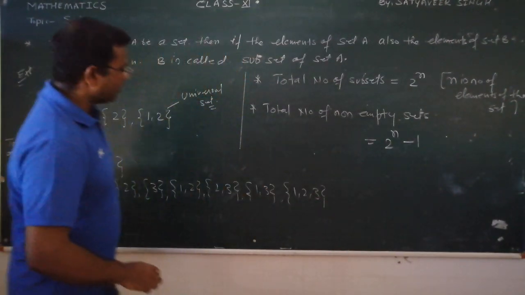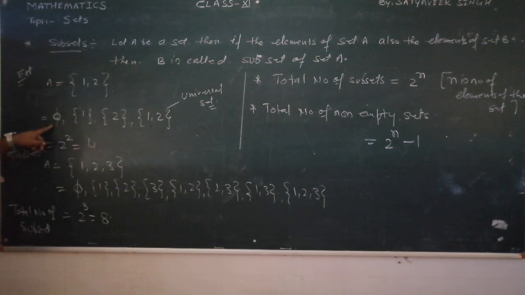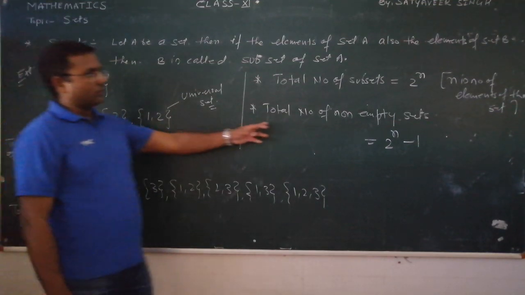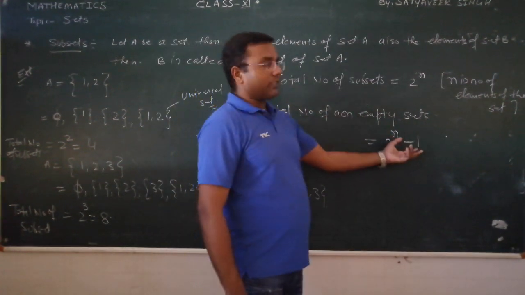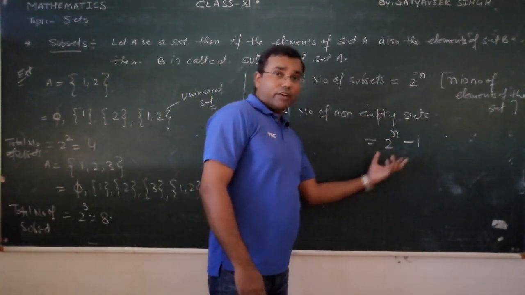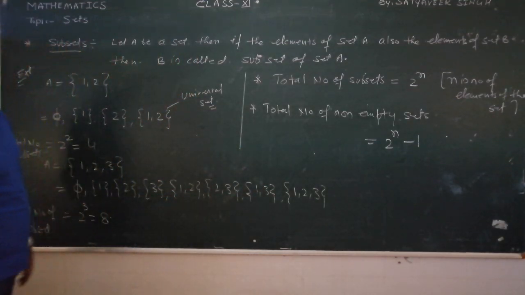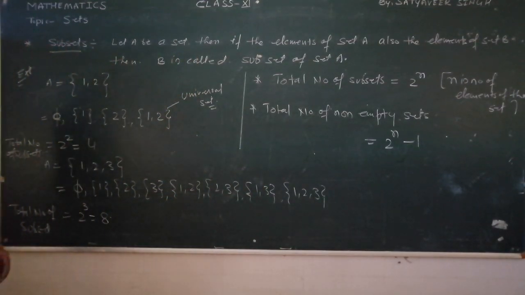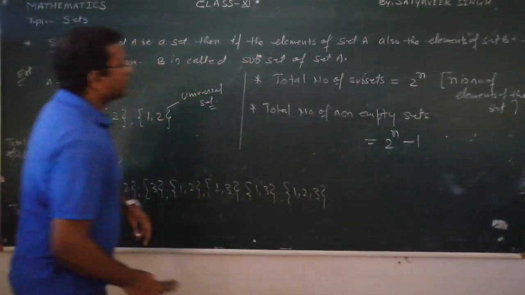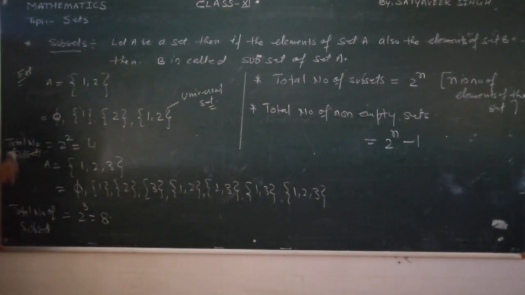This minus 1 is the set which has no element. If you subtract it from the total number of sets, you find the total number of non-empty sets. We can find this if we know the cardinality of the set, meaning the number of total elements. So this is about the subset. Let us see something more.